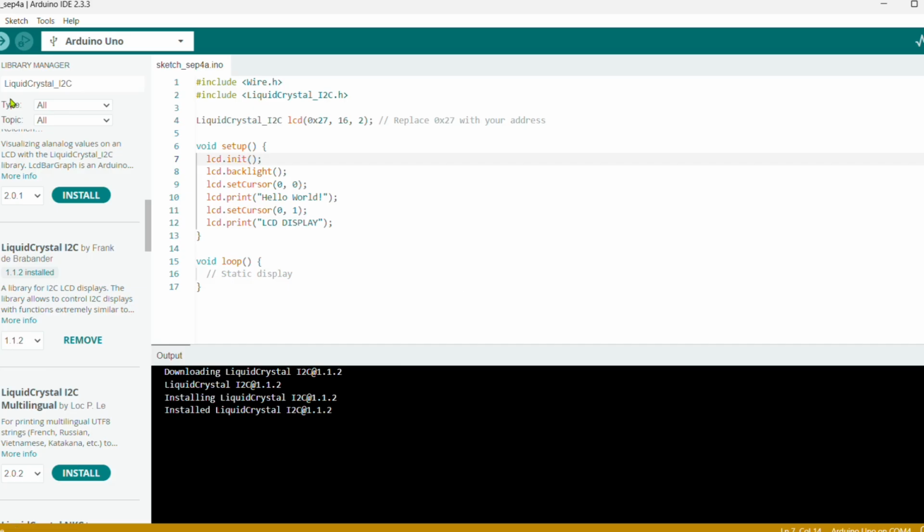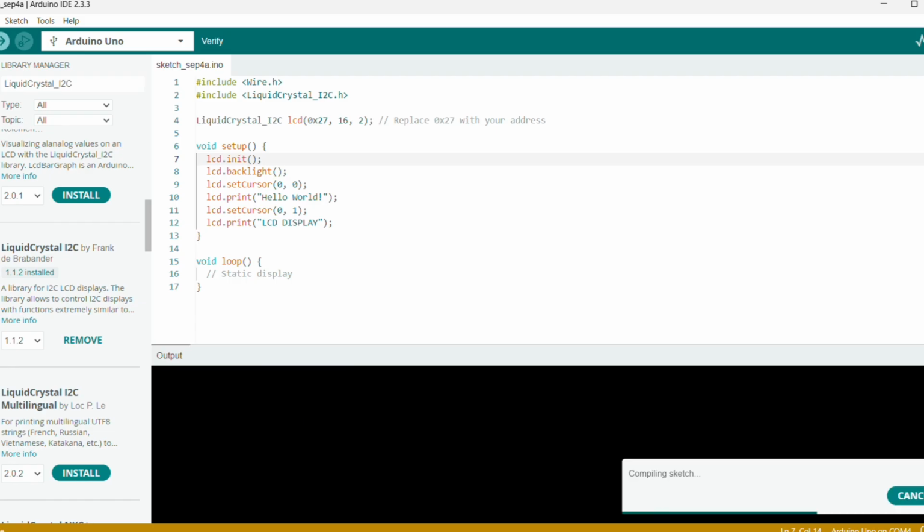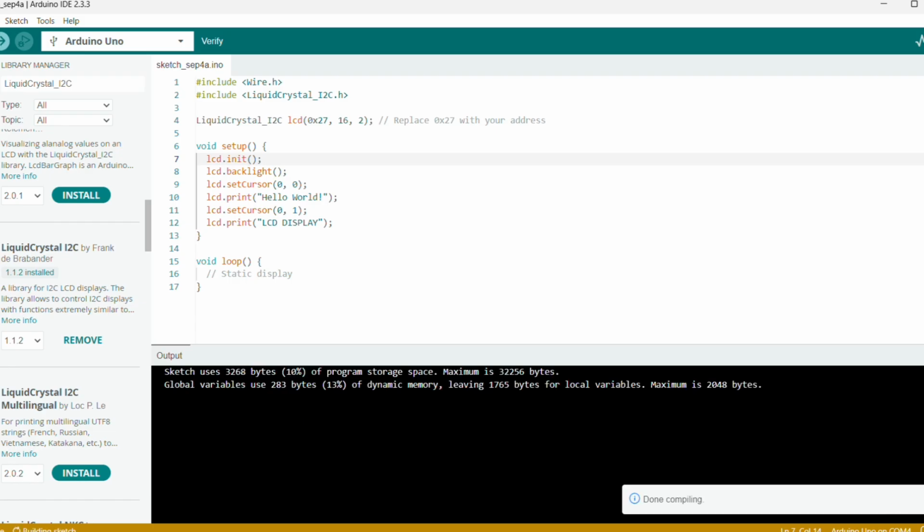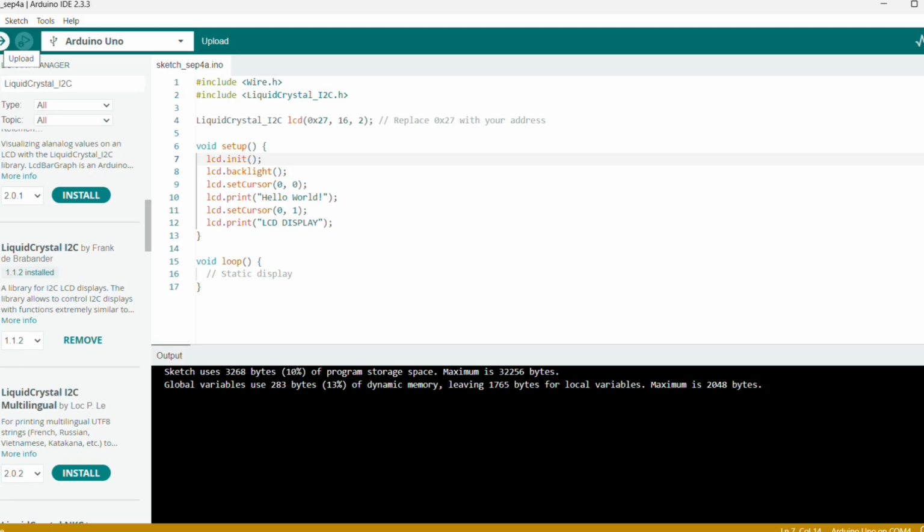This code we upload to Arduino. First of all, we have to check for any error before compiling. Compile the code. Upload to Arduino.